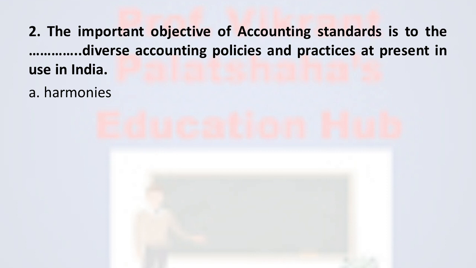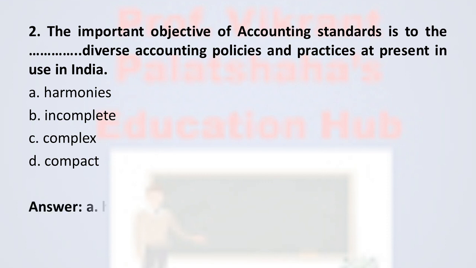Option A harmonize, option B incomplete, option C complex, and option D compact. The correct answer is option A, harmonize. The accounting standards are designed to harmonize the diverse accounting policies. Therefore, the correct option is harmonize, that is option A.